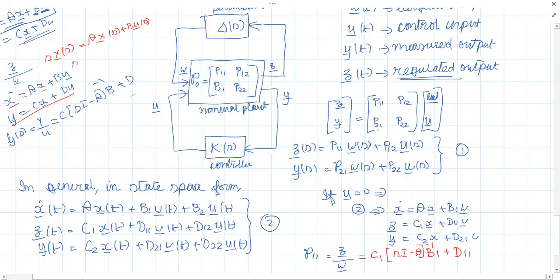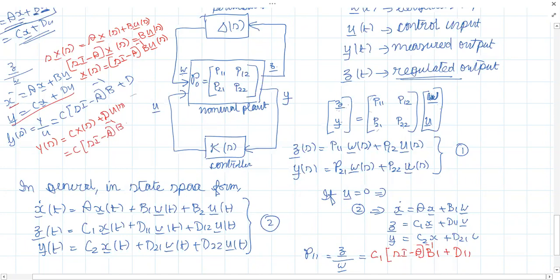So take x of s term to the left side. I will get SI minus A into x of s equals B u of s. Okay, Srinivas, so what will be x of s? SI minus A inverse B u of s. Why SI minus A inverse? Because it's a matrix. Then we take the Laplace transform of y. Y of s equals C into x of s plus D into u of s. Just substitute for x of s here. What will you get? C into SI minus A inverse B plus D, whole into what?